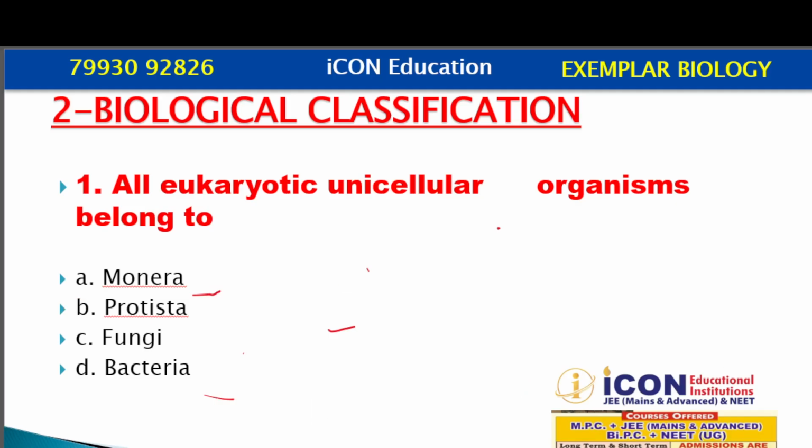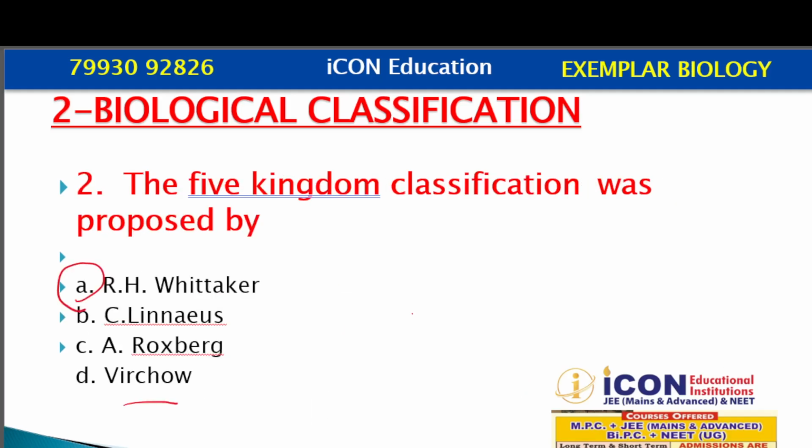Now let us go to the second question. Question number 2: the 5 kingdom classification was proposed by. This is a direct question. It is proposed by R.H. Whittaker. R.H. Whittaker proposed the 5 kingdom classification.